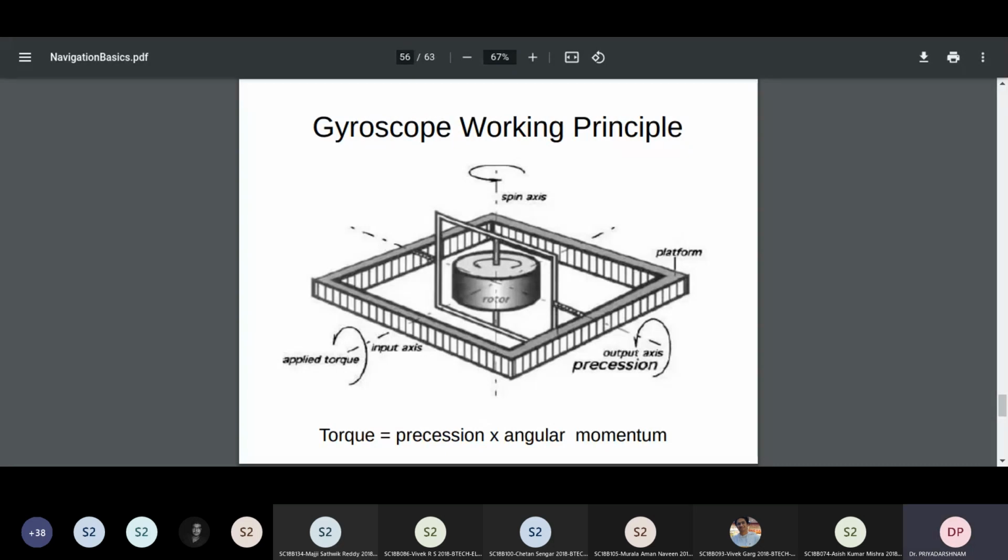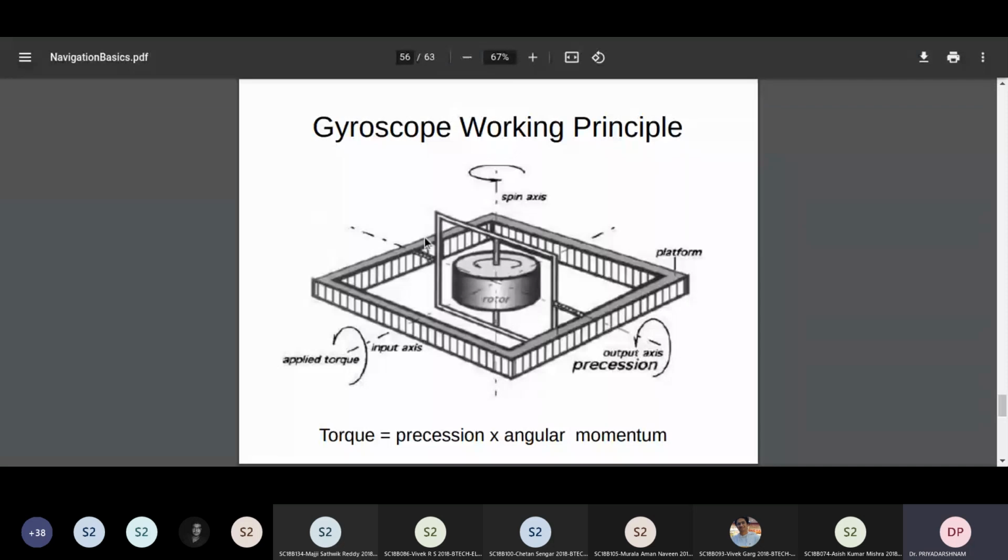Okay, so you imagine a series of gimbals. Once again, you have the outer gimbal, and then you have the inner gimbal. The outer gimbal is mounted onto the platform. The inner gimbal is free to rotate with respect to the axis, which is indicated as the output axis.